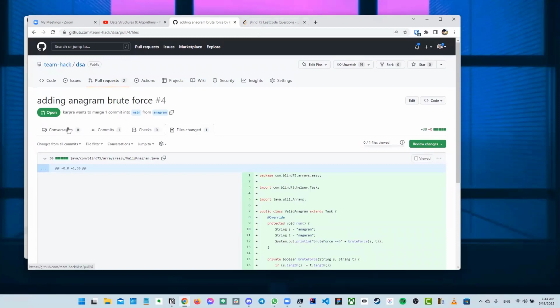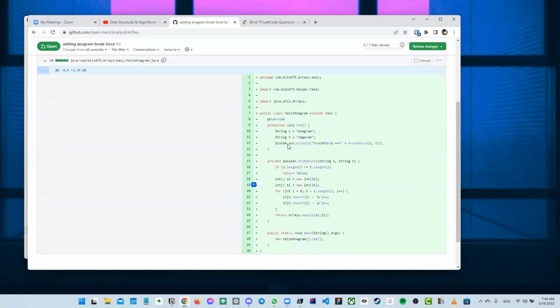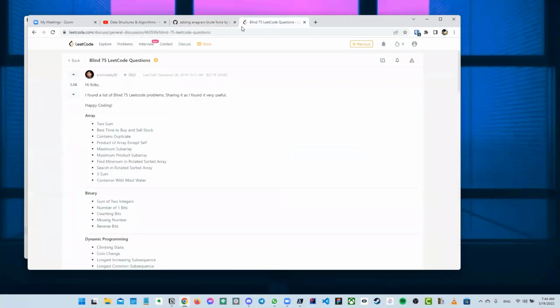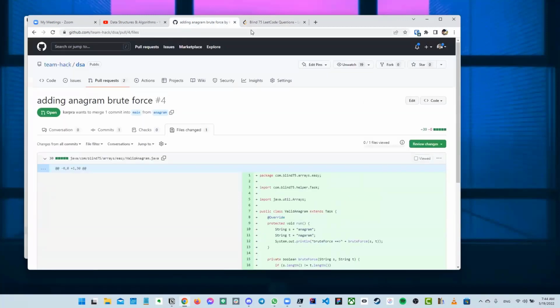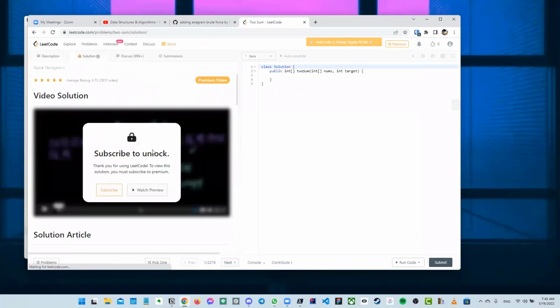What I'm advising everybody is to just not look at anybody else's solution when you're doing these. Try to do it from your own mind, then use the solution. That way you have a chance to actually try it out. But that said, don't get too stuck, because if you're just not able to get a solution at all, that's not the point of this group. The point of the group is to help you figure out this stuff. So if it becomes really difficult for you, then just go look at the solution and see what it is.